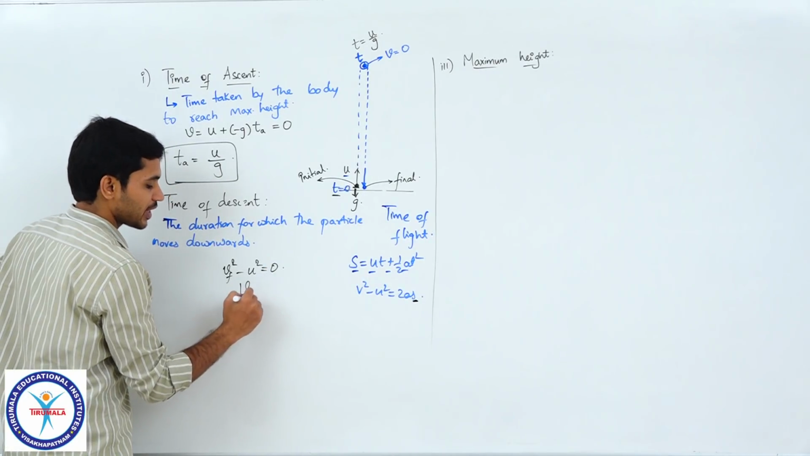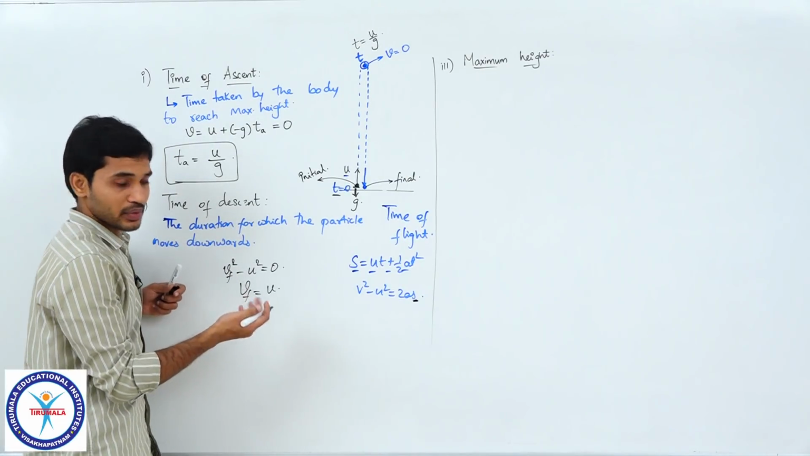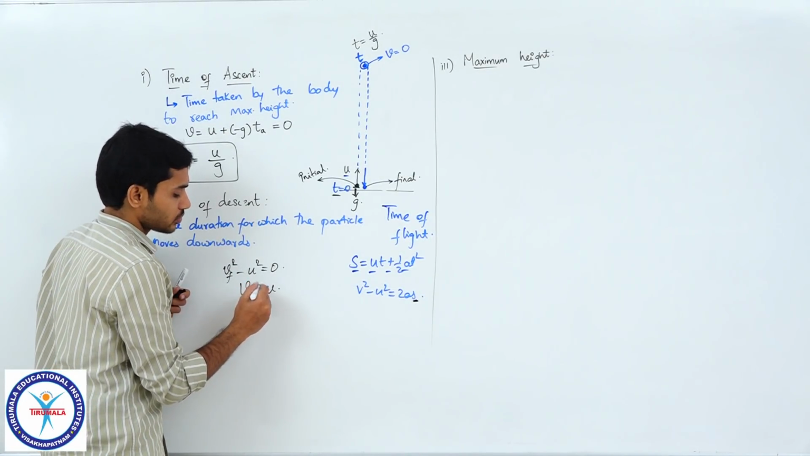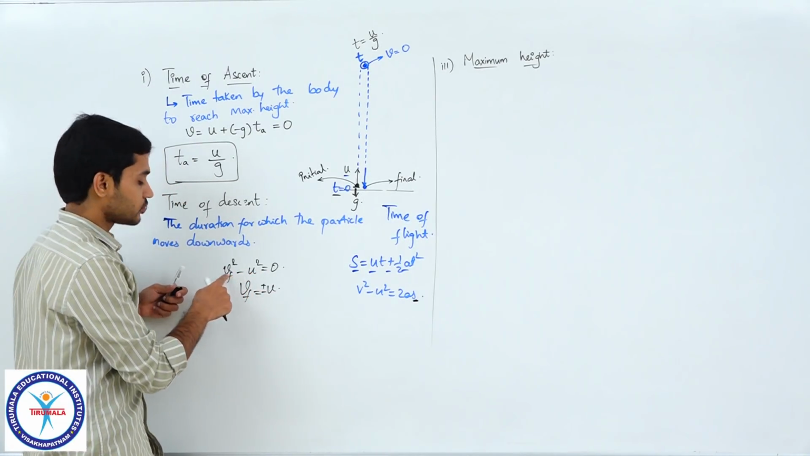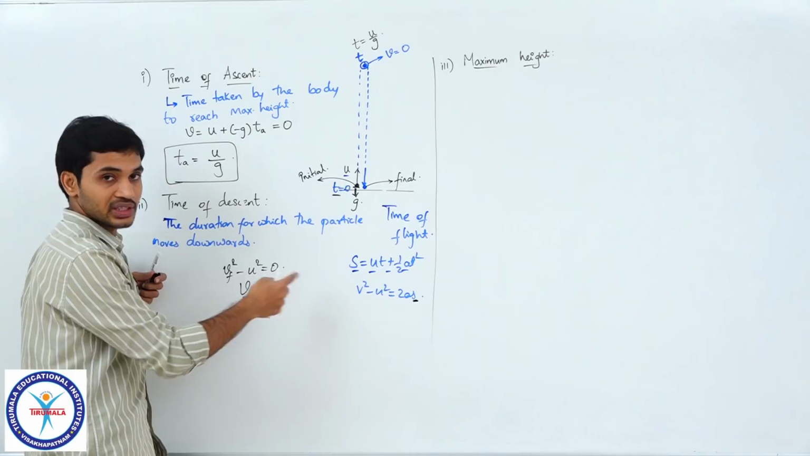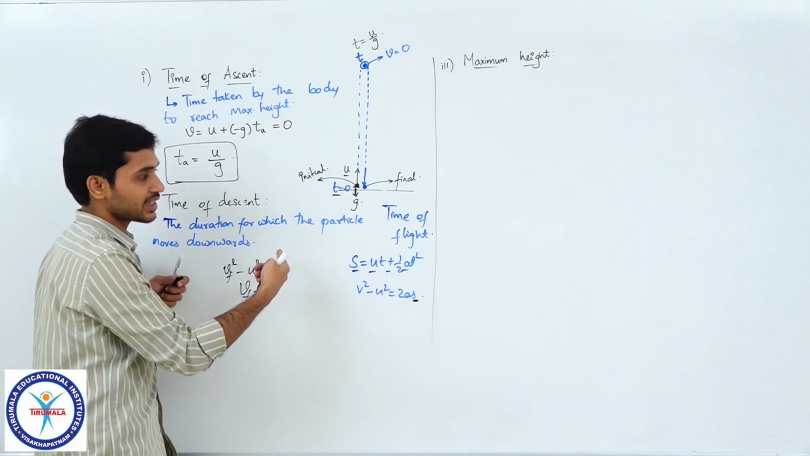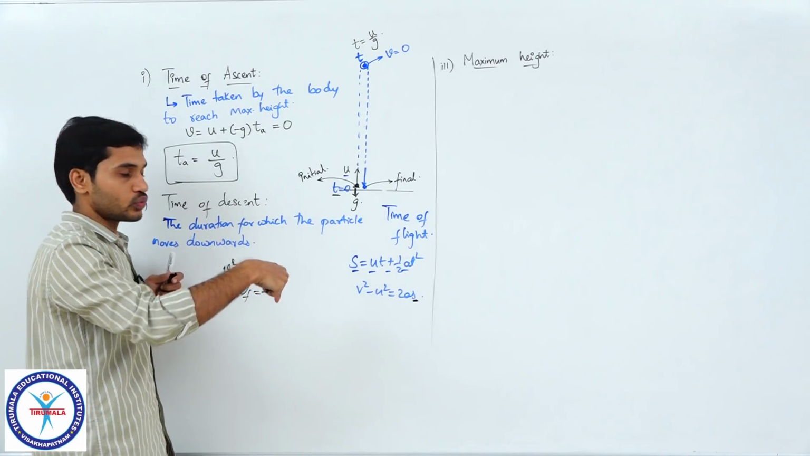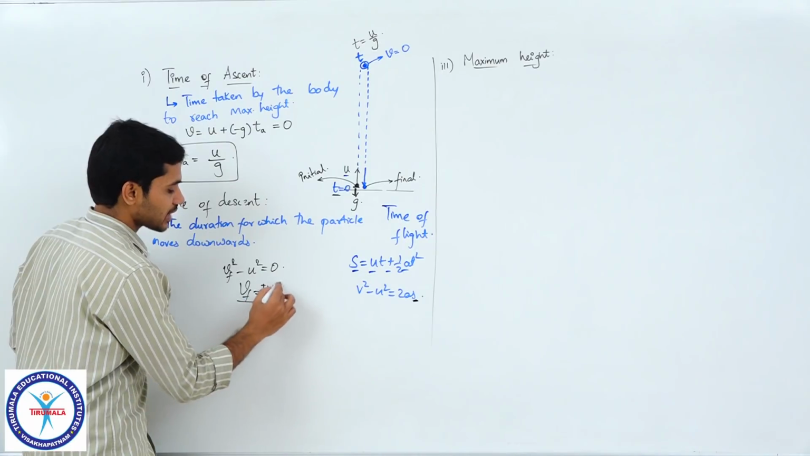So, I will be getting v final is equal to plus or minus u. If you take v final square is equal to u square, the solution would be plus or minus u, and you can easily understand that in this case I should consider it as minus u, which means it is going vertically downwards. Clear, students? So, that is the basic idea.